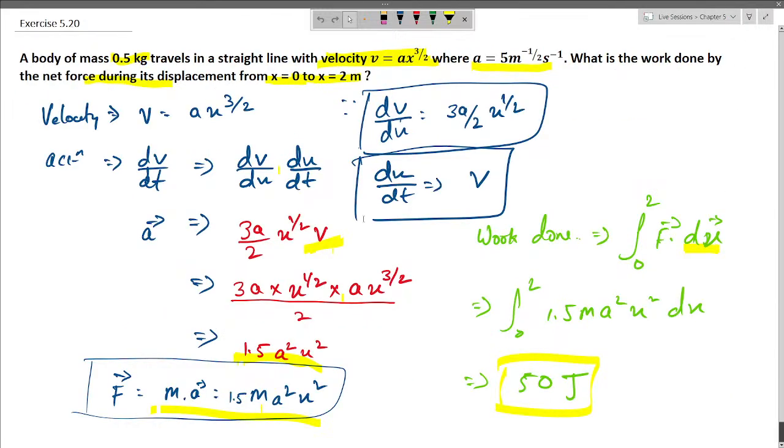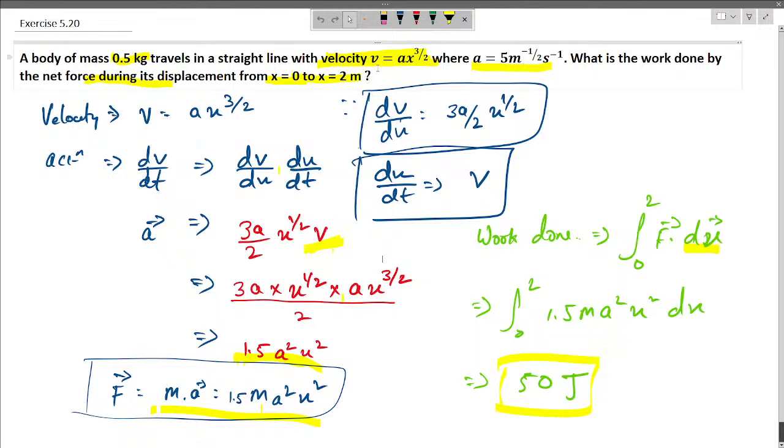Let's move to the next question. A body of mass 0.5 kg travels in a straight line with velocity of a x to the power 3 by 2, where a is 5 per meter per second. What is the work done by the net force during its displacement from x equals 0 to x equals 2? We have been given the velocity.